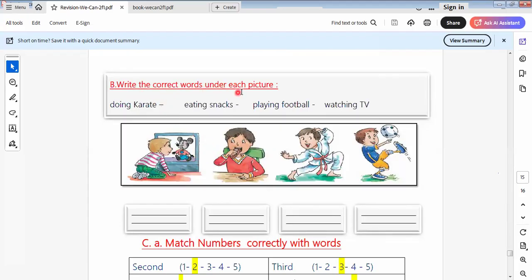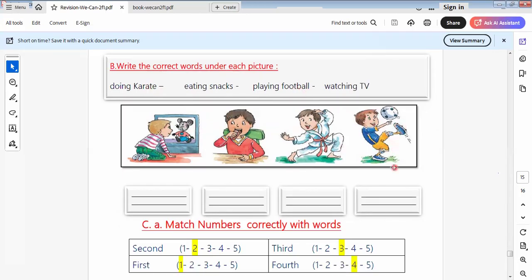Write the correct words under each picture. So this boy, what is this boy doing? So here I say he's watching TV. This boy is doing what? He is eating snacks. What is this boy doing? He is doing karate. This boy is playing football. Okay.